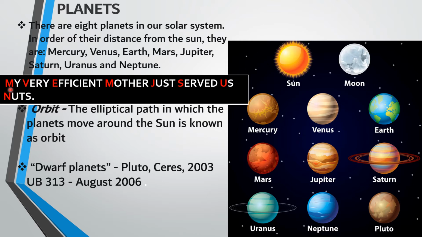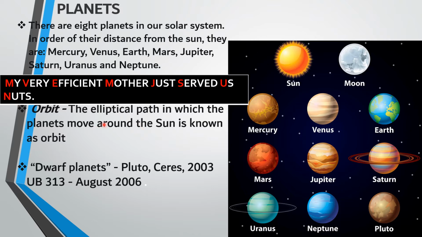When you take the first letter of each word, you can remember the planet names. M for Mercury, V for Venus, E for Earth, M for Mars, J for Jupiter, S for Saturn, U for Uranus and N for Neptune.